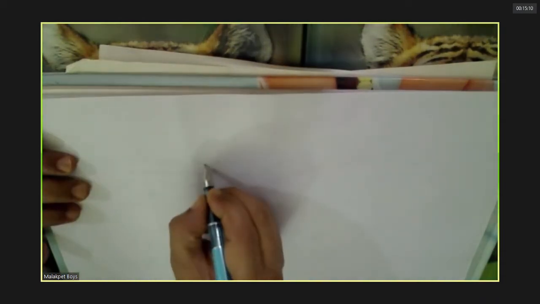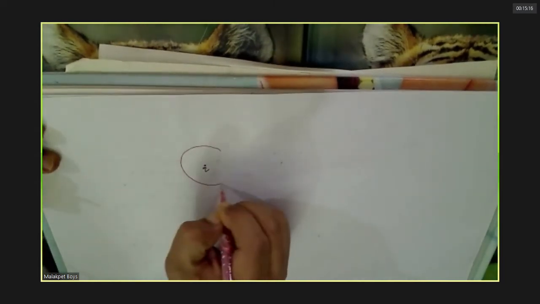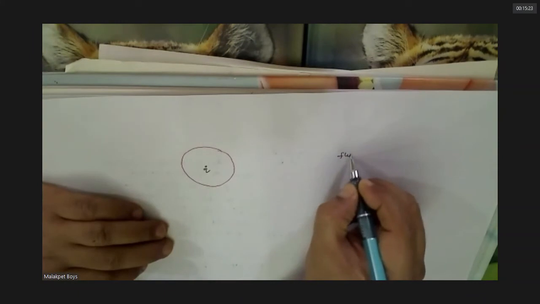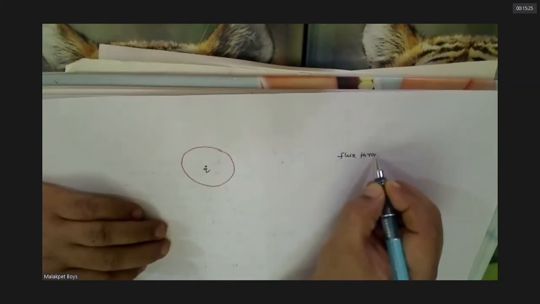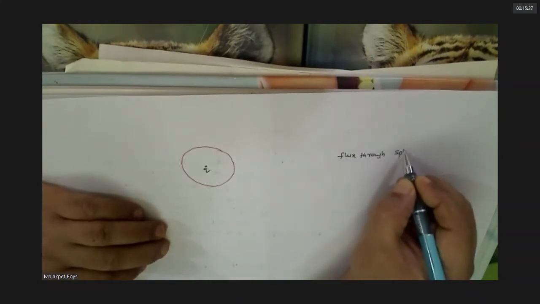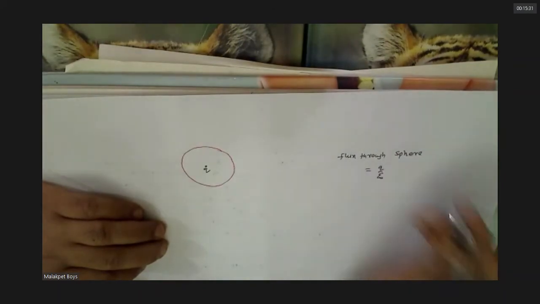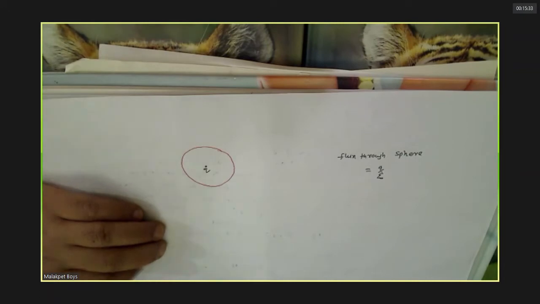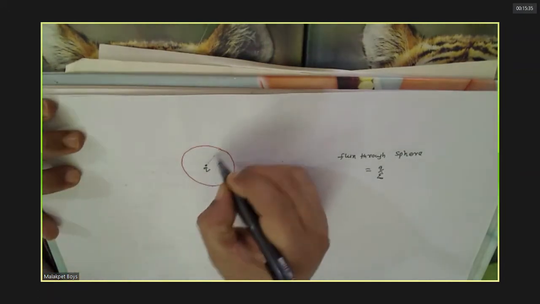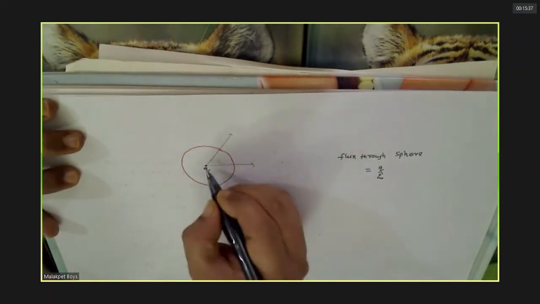This is the charge Q. We have taken this. What is the flux through this? Now you can see that flux is nothing but lines of force only, no? Yes, sir.